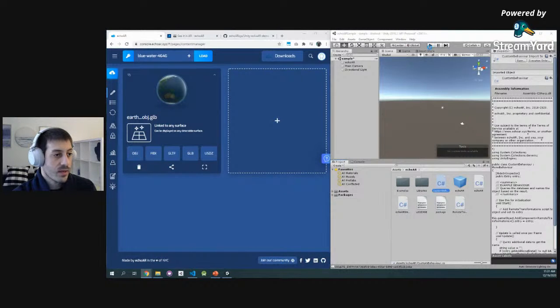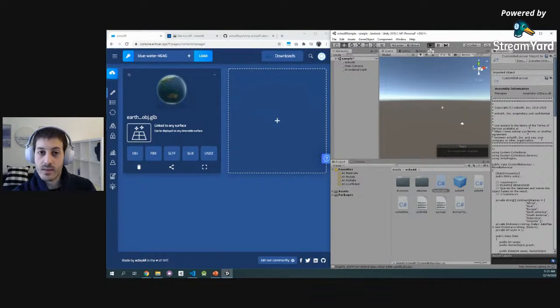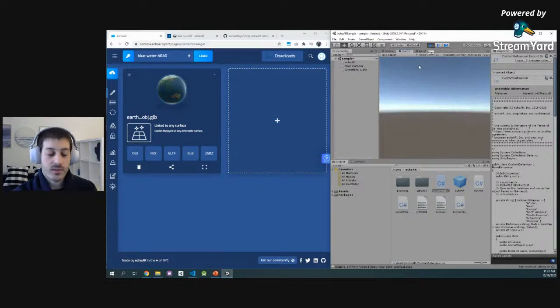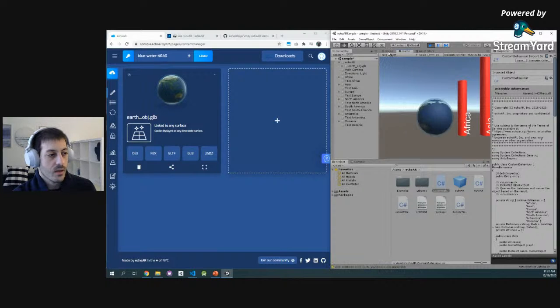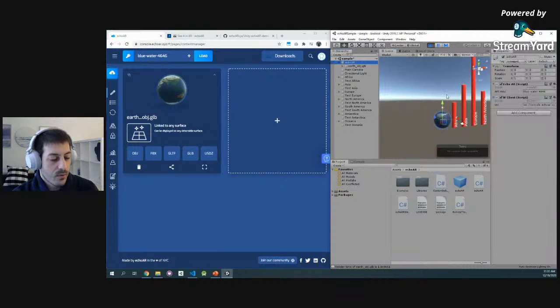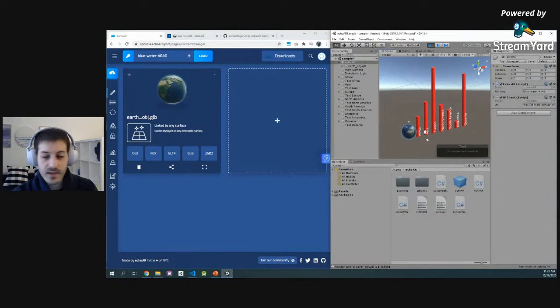So when I press play, data will stream from the cloud to the game engine. Now our script does some extra stuff, so we can see that. But there we go. We see our beautiful Earth spinning right here, and we see all these graphs being automatically created. Really, really cool stuff. Again, this is an open source example that you can use. It's totally open source.